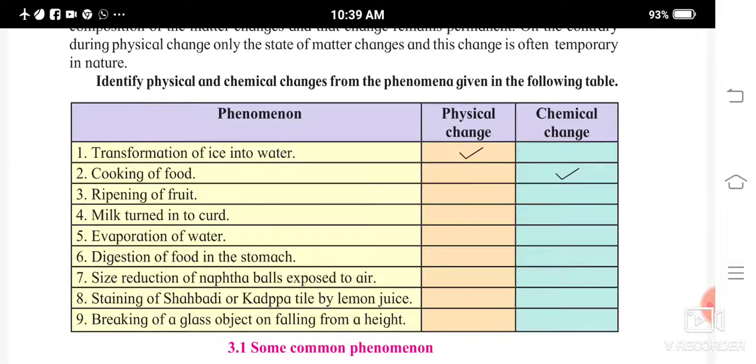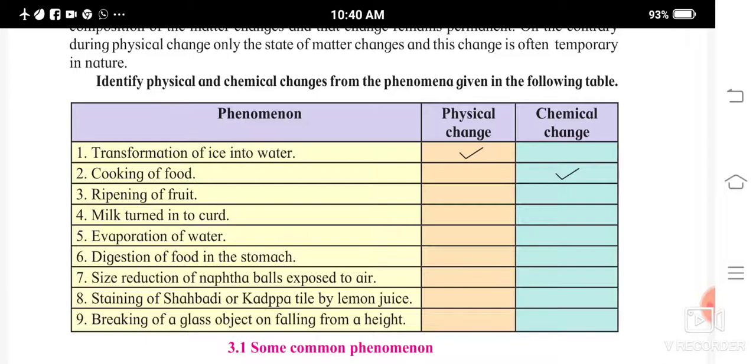Now see, what you're going to do is identify the physical and chemical changes from the phenomena given in the following table. You students are going to do this. I will just read it out. I'm sure you will be able to do this if you have understood. See, phenomenon: transformation of ice into water. They have already given you that it is a physical change. Cooking of food, it is a chemical change.